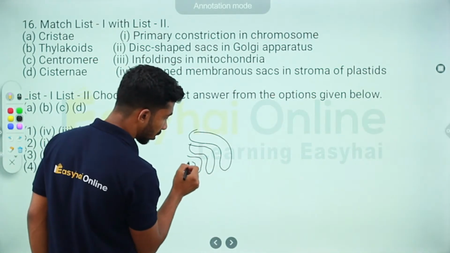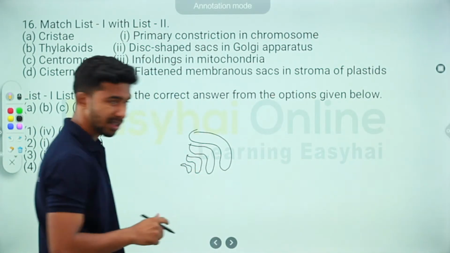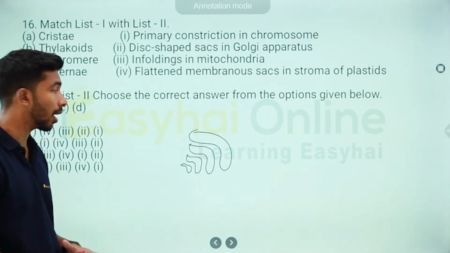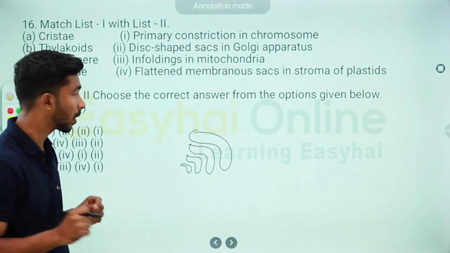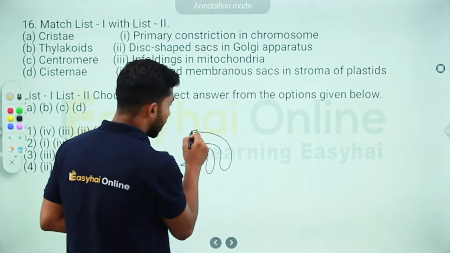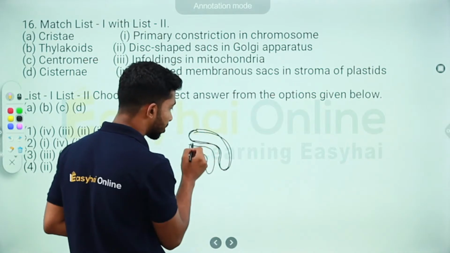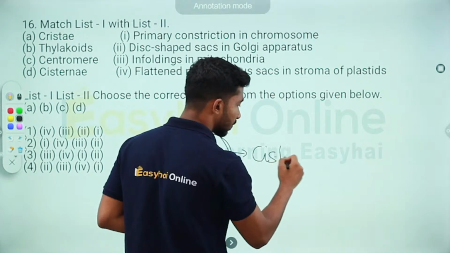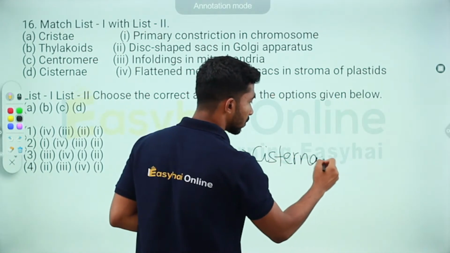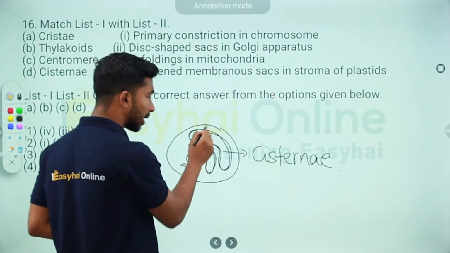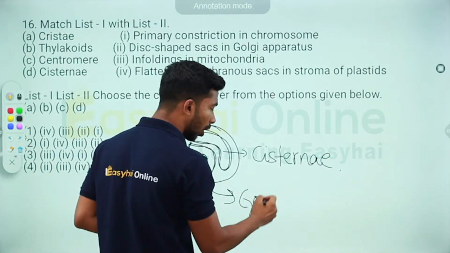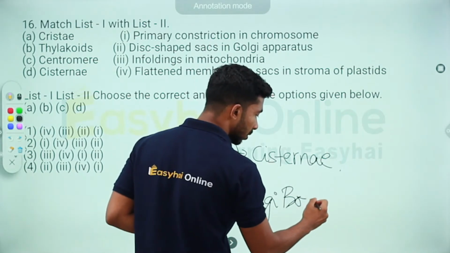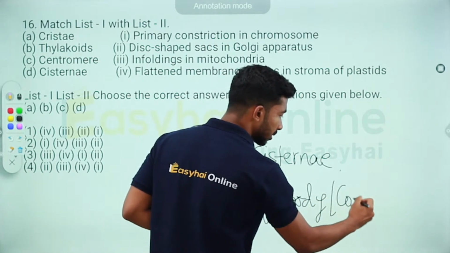This is how we draw it. They are again membrane bound. They are cell organelles, and cell organelles are membrane bound. Each of these sac-shaped structures is called your cisternae. And all these things together is what we call the Golgi complex or the Golgi body.